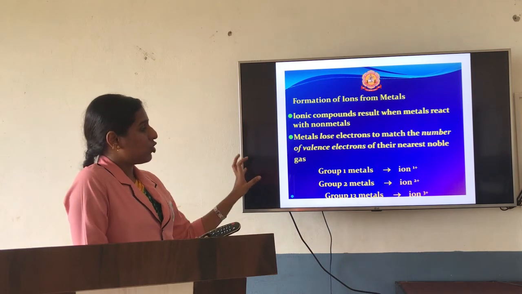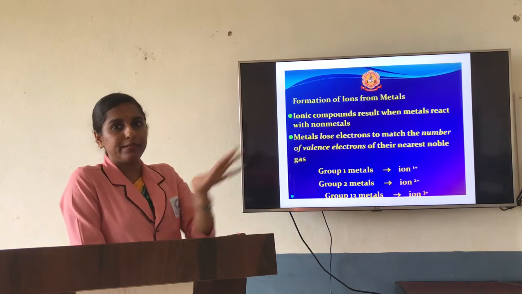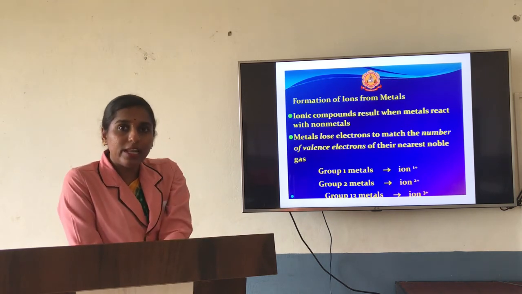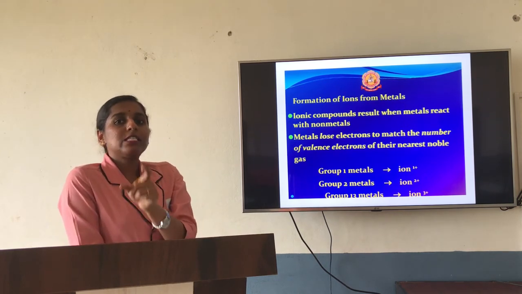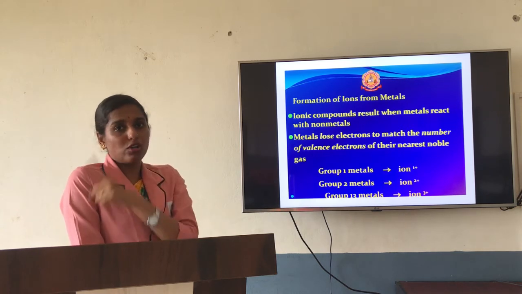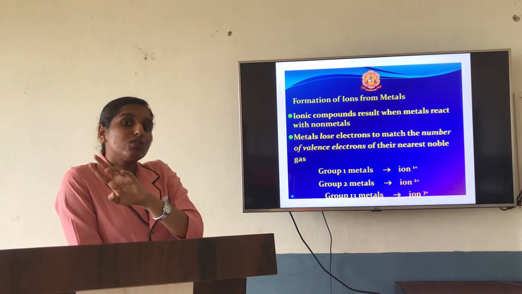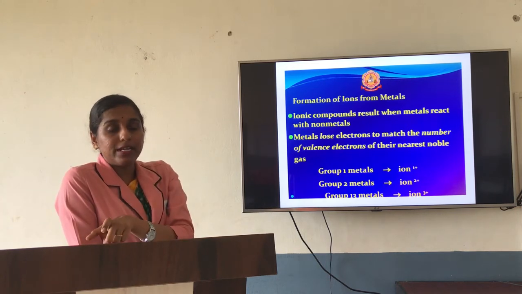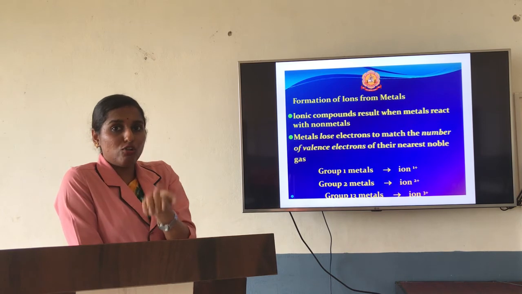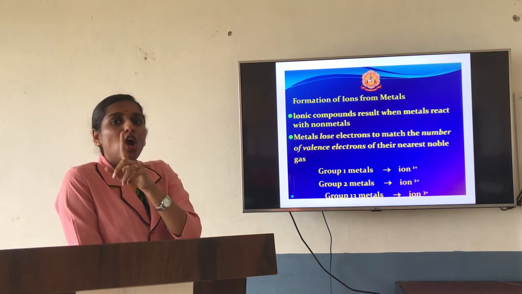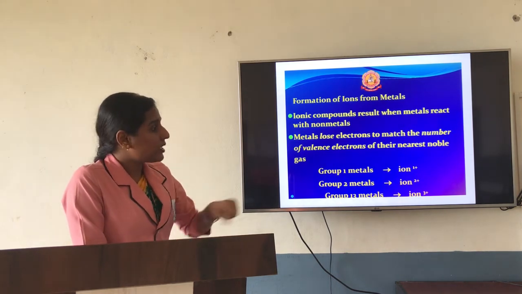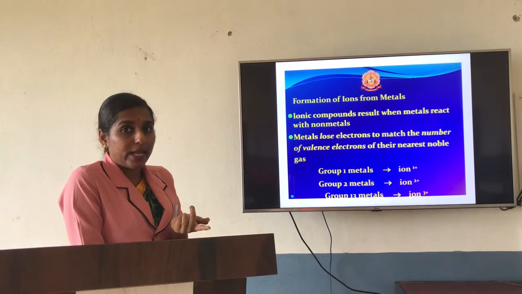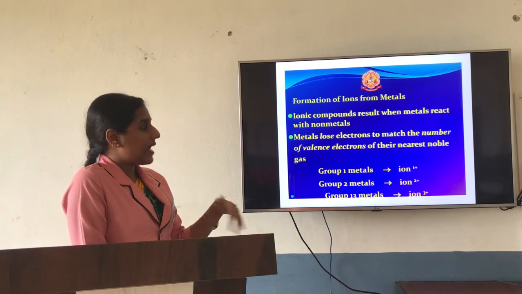Now if you consider group 1 in your periodic table, if you have a periodic table, check it once. Under group 1, all the elements will have one electron in the outermost shell, so they can lose only one electron. As I have told, group 1 elements are metals. So the metal will lose an electron because the last shell has only one electron, and it will get a charge of +1 because it is losing one electron. Why it gets a +1 charge, I'll explain later.